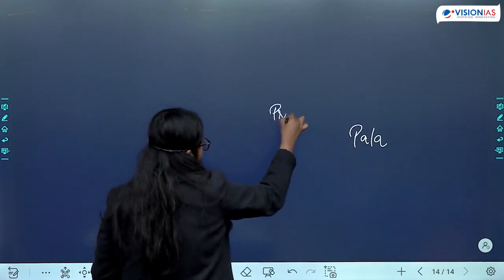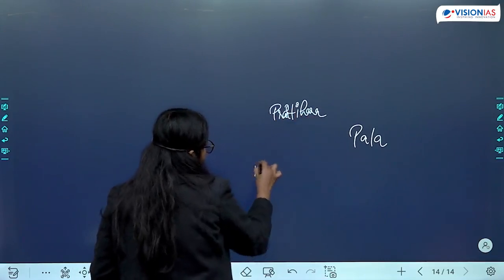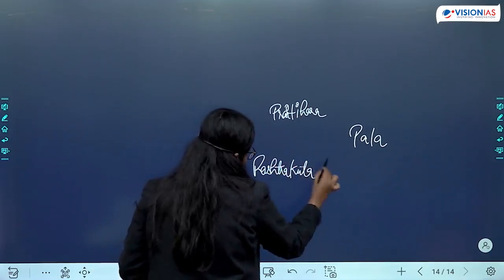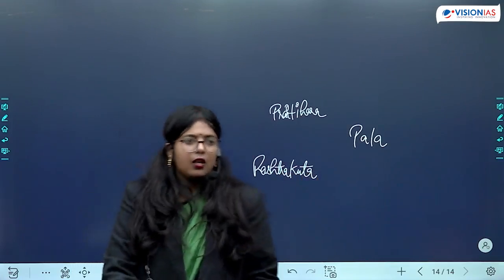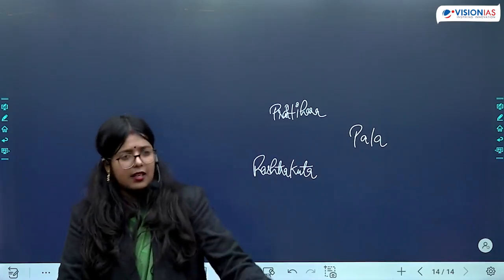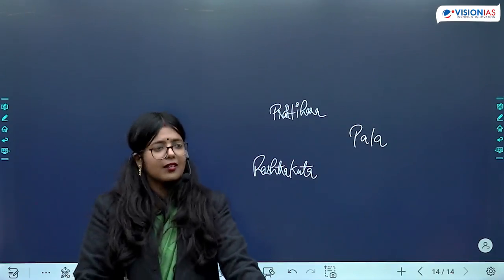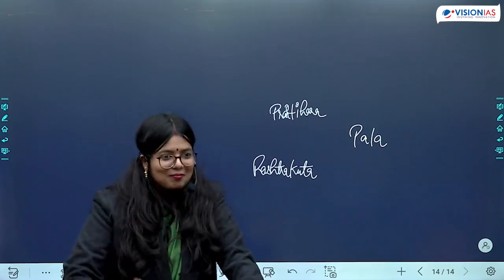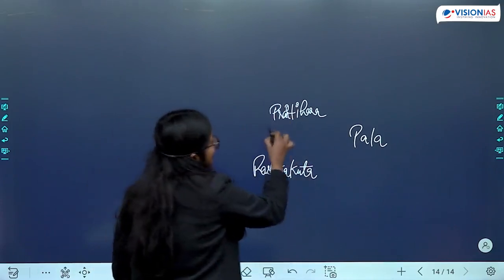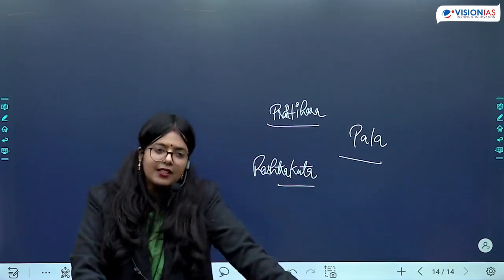Pal, Pratihar and Rashtrakoot. चालुक्य, हाँ, और नागर का गुप्त, ठीक है? चलें, यहाँ पे आते हैं, क्या बात कर रहे हैं? These three are fighting amongst each other. Why are they fighting amongst each other?